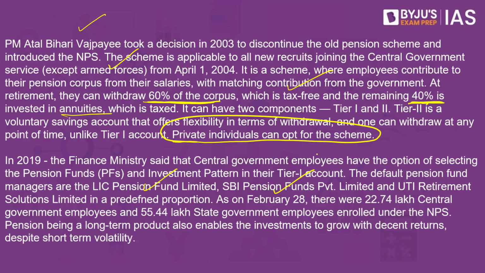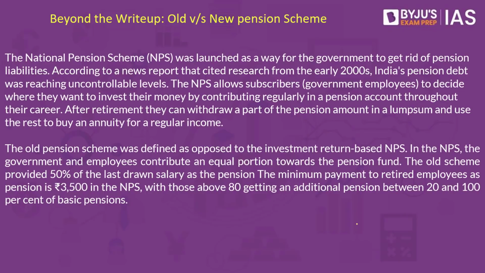Because it is a long-term investment, the government says that despite volatility in the market, the government is 100% sure that this investment will give decent returns to the people. So the people should be happy rather than protesting against the NPS system. Now, as I said, the main difference between the old and the new pension scheme is contribution from the side of the employee or not. There were reports in the beginning of 2000 that the government's pension expenditure is going out of limit and the government has to do something about it. That is when the National Pension Scheme, or the NPS, was introduced, so that the government can take a part of this pension from the employee himself. That is what the trade unions are demanding right now.